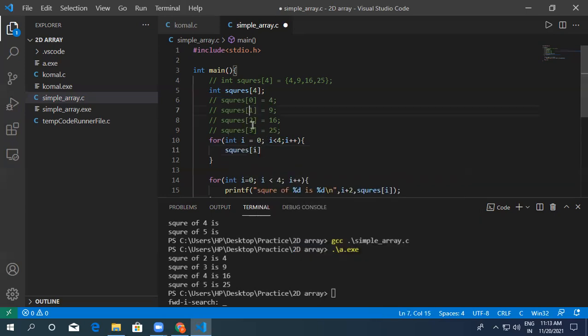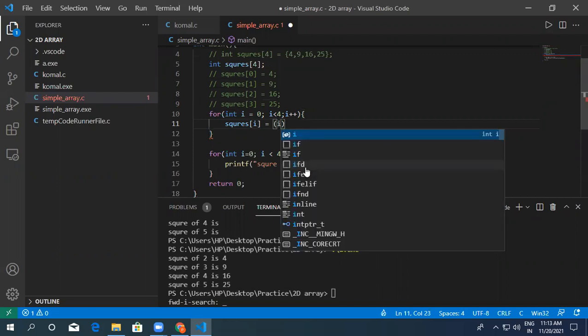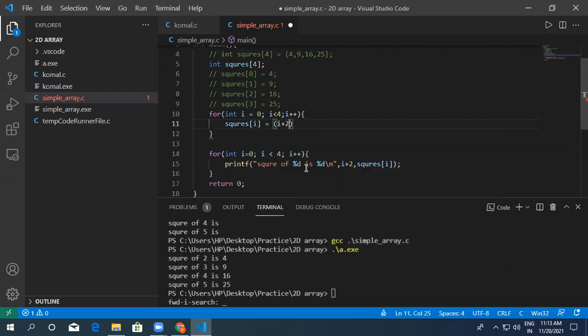Second time it will be 1, third time 2, the fourth time 3, just like printf. So we will assign values one by one. This time it is 0. In the bracket I am making i plus 2. So this is 0 plus 2, just like here: square of 2, 3, 4, 5.